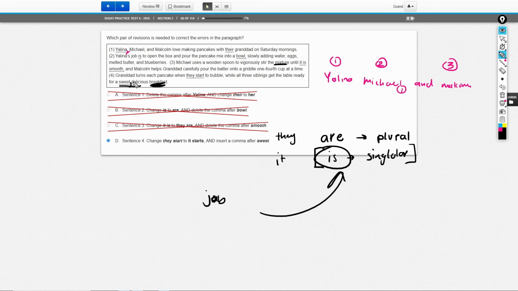Finally, Granddad turns each pancake when they start to bubble. So we're talking about each pancake, each individual, singular pancake, right? Because we're talking about singular pancakes, we can't use the word they because they refers to plural things, many things. So if he's turning individual singular pancakes, then we need to change they, which talks about multiple pancakes, into it, which talks about one pancake, all right?